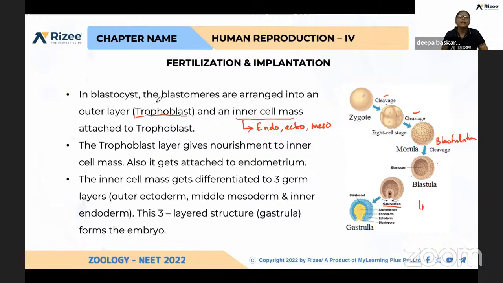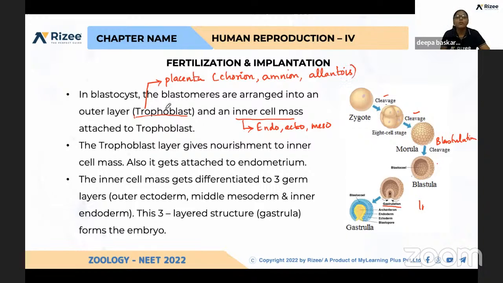And it also forms the placenta. First it will form chorionic villi. So all the membranes like placenta, chorion, amnion, allantois.